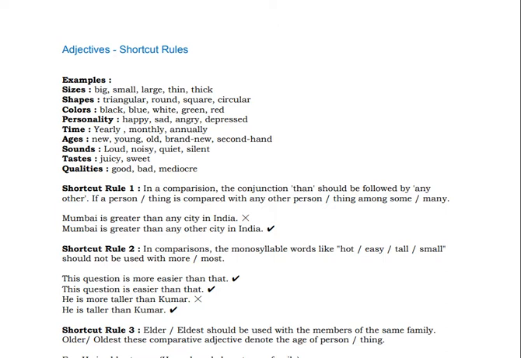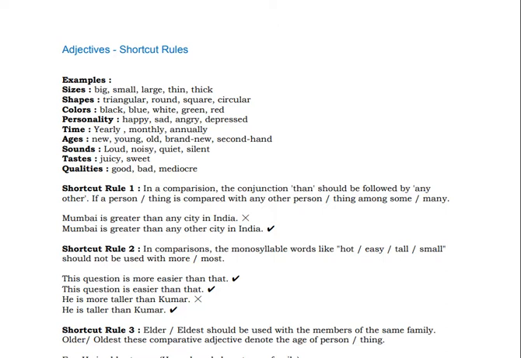We are looking at the grammar rules, and today we'll take up the rules related to adjectives and adverbs. First of all, let us study what adjectives are. Adjective is a part of speech. Adjectives are the words that describe the nouns. So when you want to find out more about the noun, we make use of the adjectives. A number of examples of adjectives are given here.